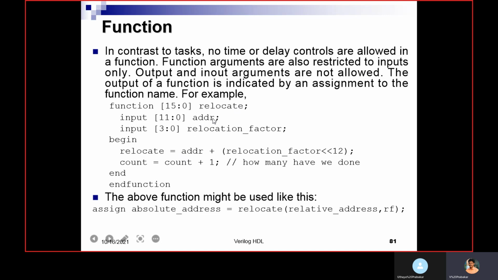Here two inputs we need to pass. Within this bracket, we pass the relocation factor, comma RF. The first one, RF, will be assigned to the relocation factor, then the relative address will be assigned to this address.